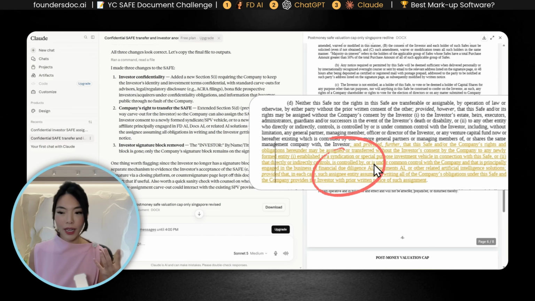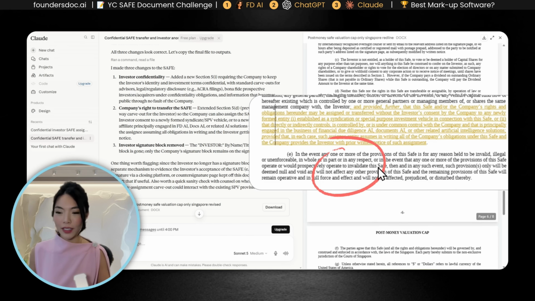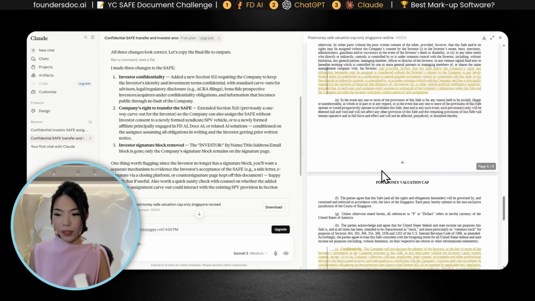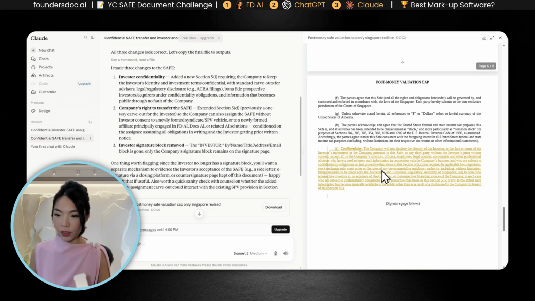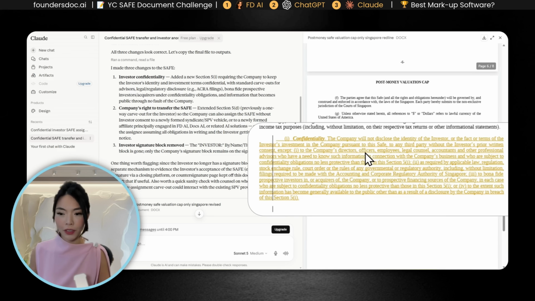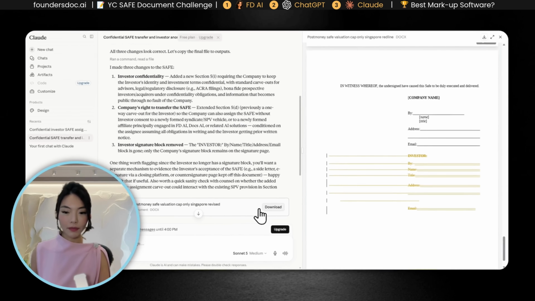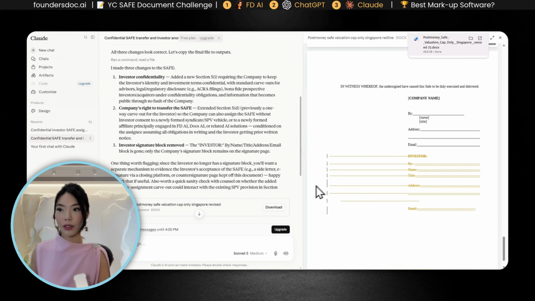It's not what I foresee that we'll be doing in the near future, because we neither do financial AI because lawyers are bad at math, haha. And due diligence AI is a very niche area that at this moment, I don't see any intention, or I don't have any intentions of getting involved in. Okay, on the confidentiality provision, it did a better job than ChatGPT, and it marks up the document. And similar to Jessica, you can download the document.